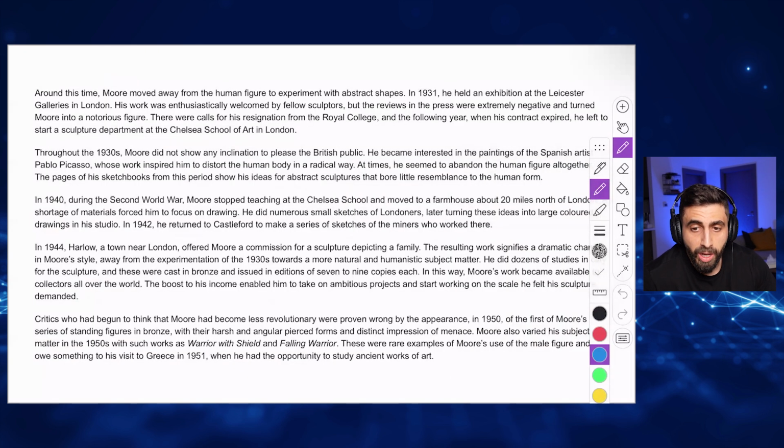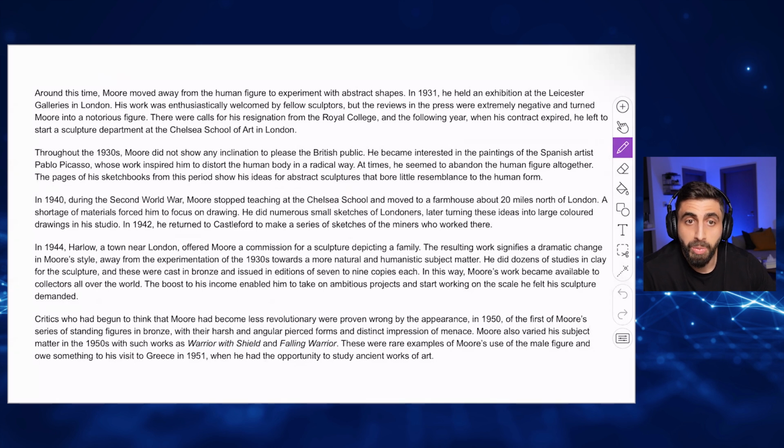So this is the part of the passage where the answers are from. Obviously, in the exam, the passage is going to be longer than this. But I only took the part of the passage where the answers are because I just want to show you how it's done. Focus with me. This is how I would read in the exam. Focus.